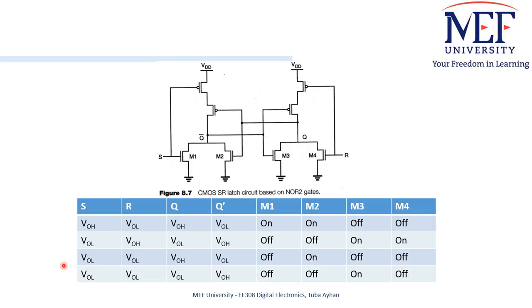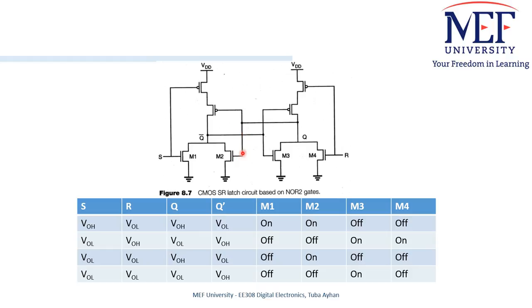Here let's have a look at the hold your state case, which means S and R are both low. So when S is low and R is low, M1 and M4 will be off. So the output will depend on the current state.